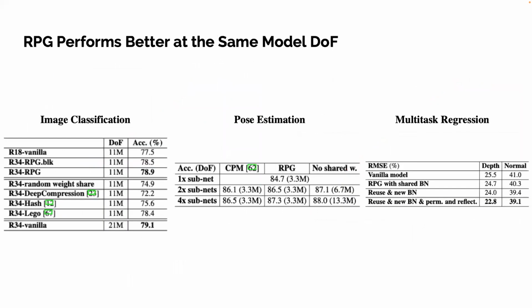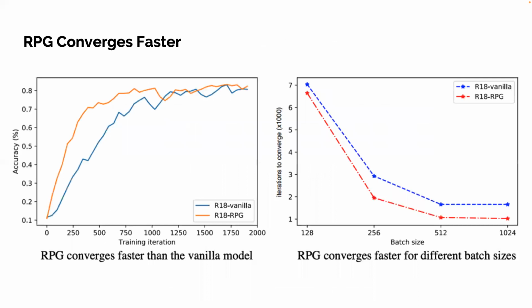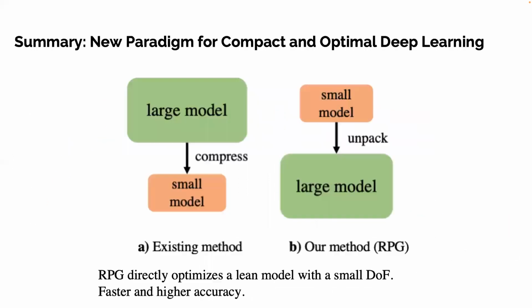We found RPG performs better at the same model DOF for various tasks, including classification, pose estimation, and multitask regression. RPG can also be pruned and quantized to achieve lower inference time. It is on par with SOTA pruning and quantization methods. Empirically, we also found RPG converges much faster.